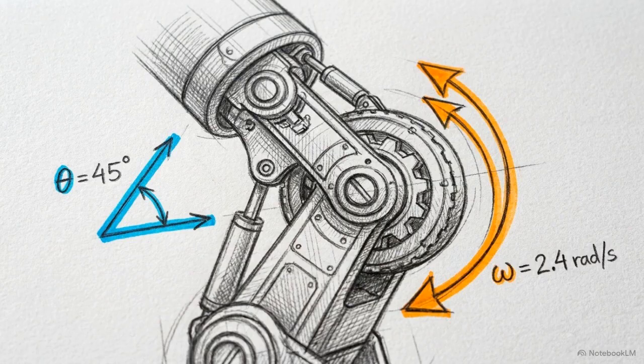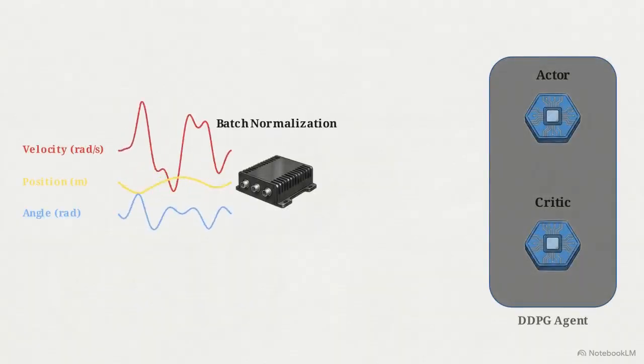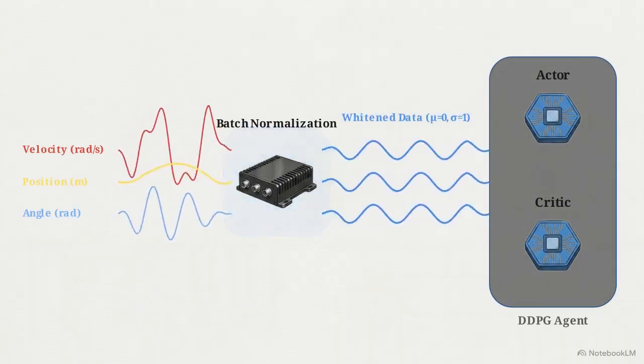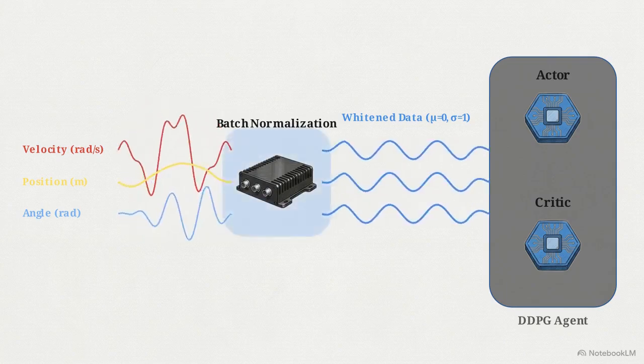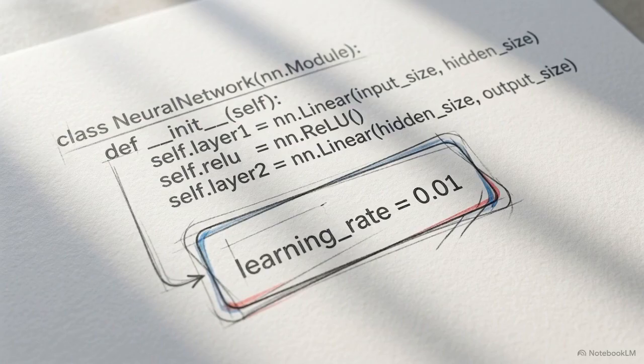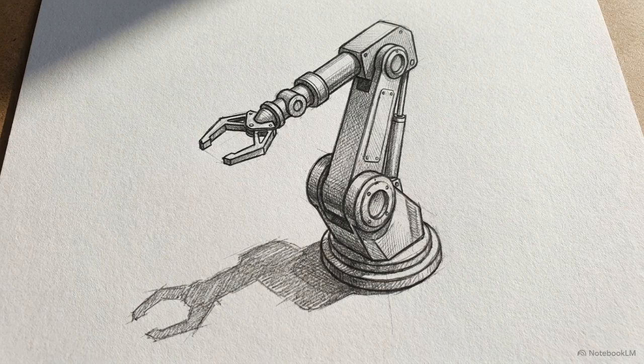Scaling this to robotics required addressing the physical properties of the data. Physical states utilize vastly different units, pitting joint angles against rotational velocities. To prevent the network from collapsing under these varying scales, the input dimensions are run through batch normalization. Whitening the input data ensured the researchers did not have to manually tune the network's hyperparameters for every new physical environment. The final conceptual hurdle was exploration.